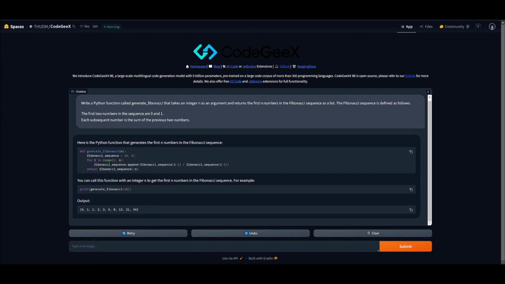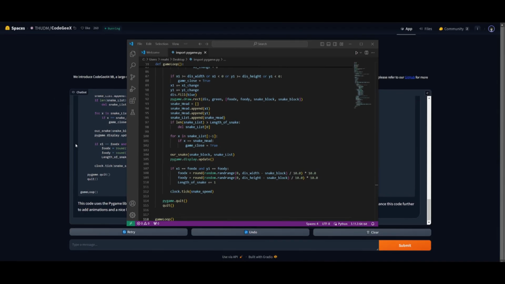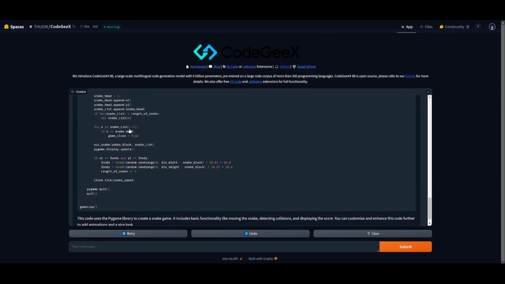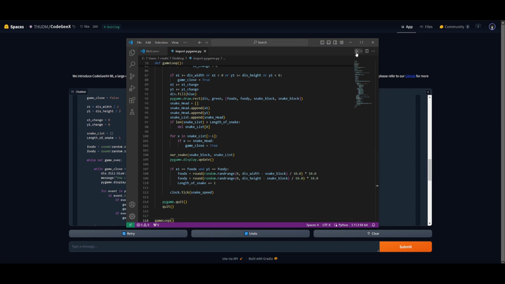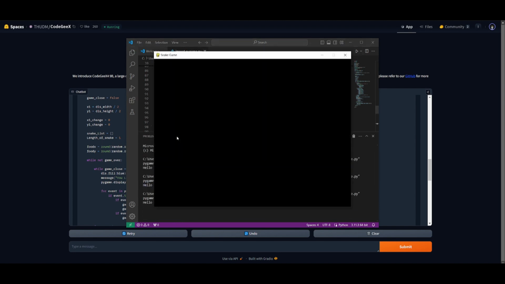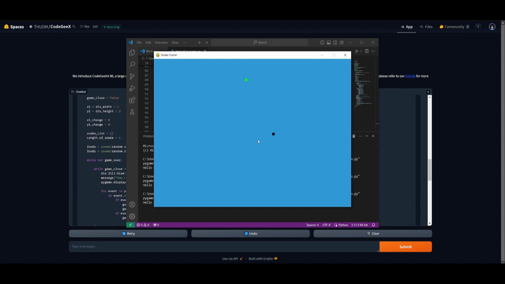Let's now take a look at whether it's able to generate something like an application. So I went along and pasted the code to generate a snake game within VS Code, my IDE, and I'm going to save and play to test this out. And there we go, we have our snake game fully coded out, which you can actually play right now. And I was able to do this within a couple of seconds. You can see that this small parameter size model was able to generate this game, where other models at this size tend to fail to generate something like this.